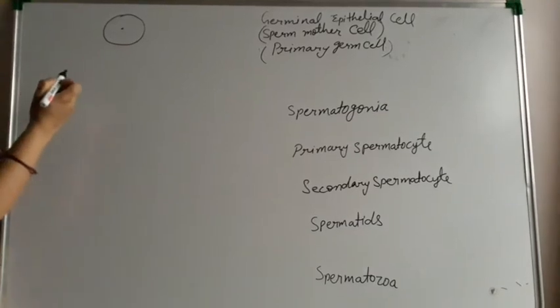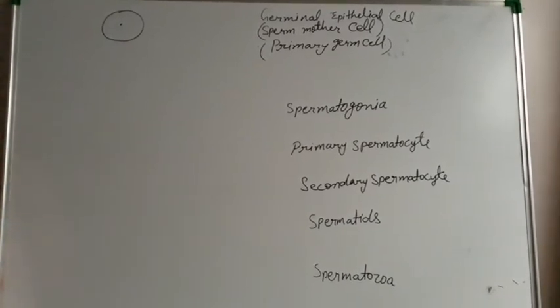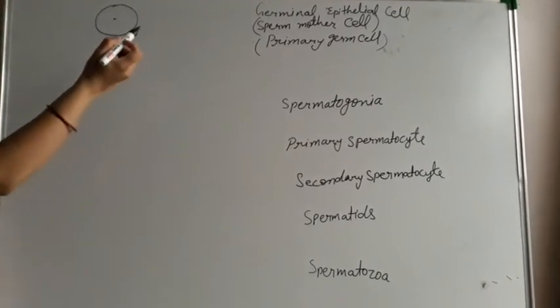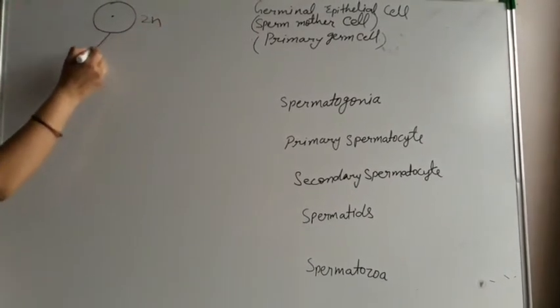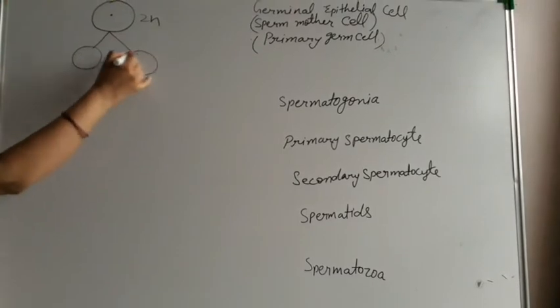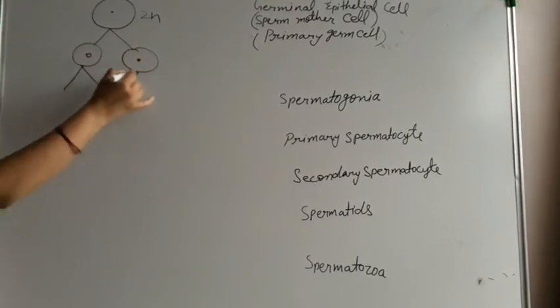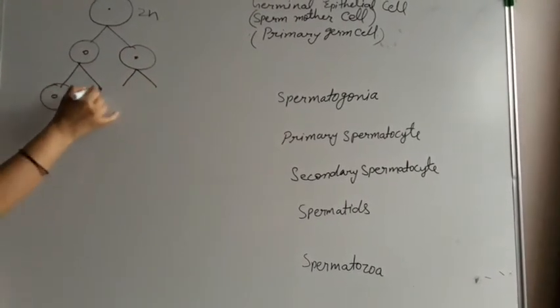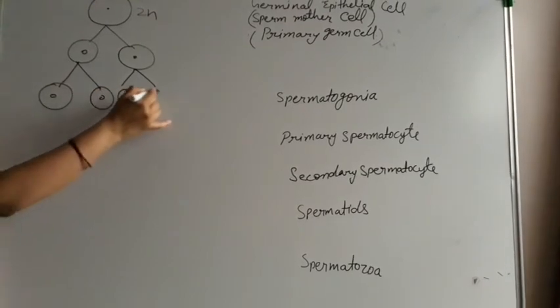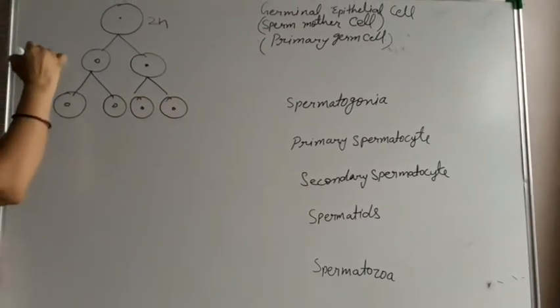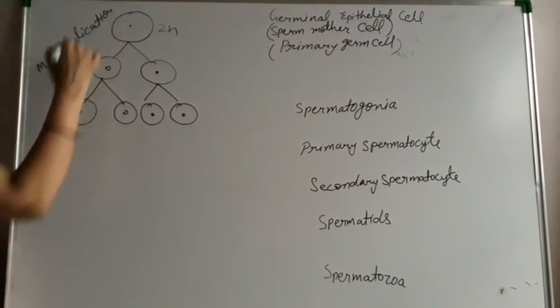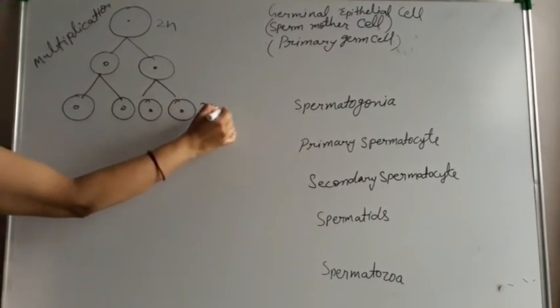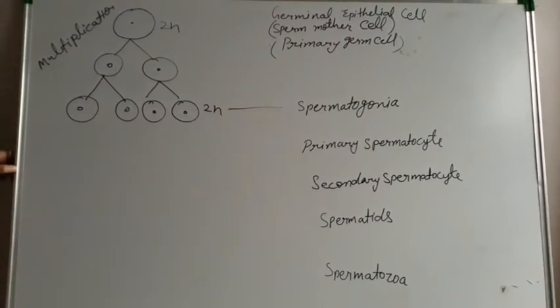First of all, the germinal epithelial cell of the seminiferous tubules, which is also known as the sperm mother cell or primary germ cell, which is diploid in nature, divides mitotically and forms two cells, then again divides and forms four cells. This phase is known as the multiplication phase, and these diploid cells are known as spermatogonia.